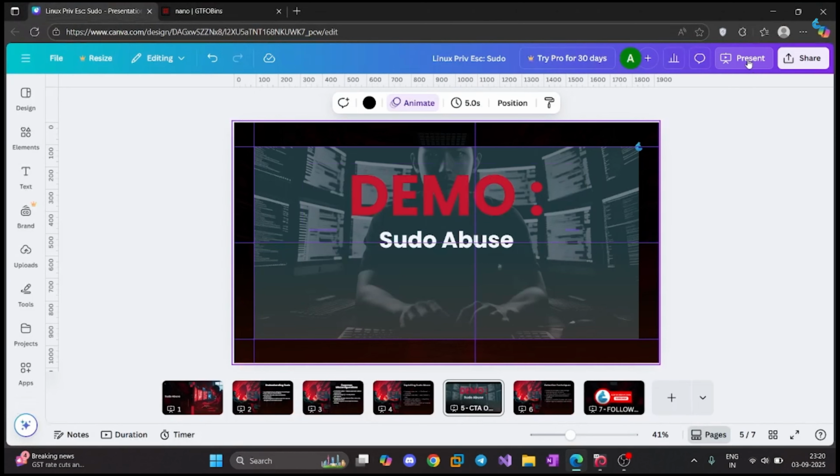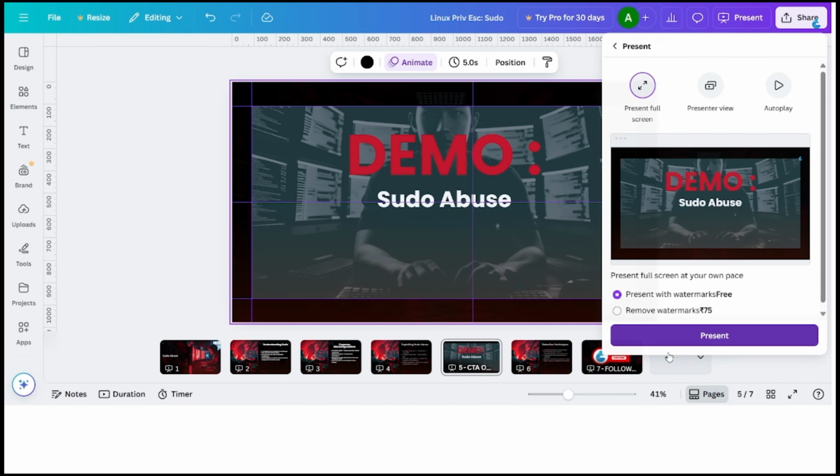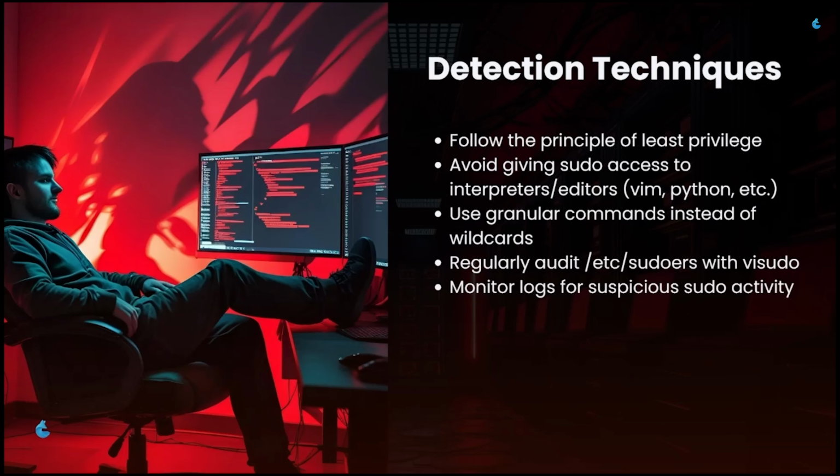now let's go back to our slide here, right? Detection techniques. Defending against sudo abuse requires careful planning and strict privilege management at the first place, right? So administrators should follow the principle of least privilege, ensuring that users only receive the minimum access needed for their task, right? Dangerous binaries like editors or interpreters should never be given sudo rights, right?